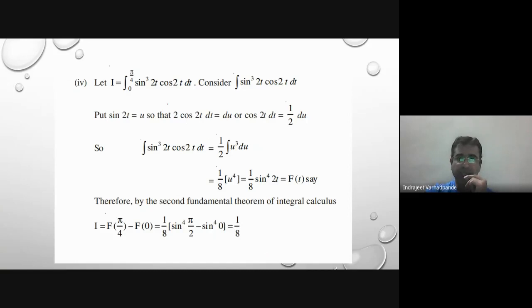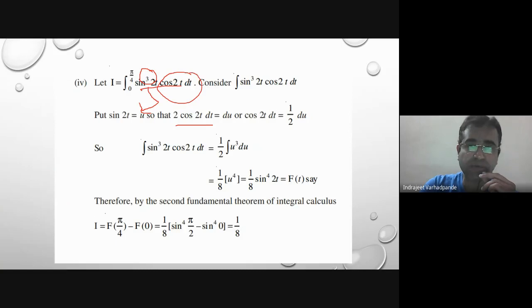Third question, it contains a trigonometric term. I cannot directly integrate, but yes, I can easily substitute. The derivative of sine is cos, and whatever contains the algebraic power is to be properly substituted first. So sin 2t is u, the derivative is 2 cos 2t, so that derivative also gets absorbed here, and then simplify, put in the upper limit and lower limit, and you get the answer. The final answer here comes out to be 1 by 8.